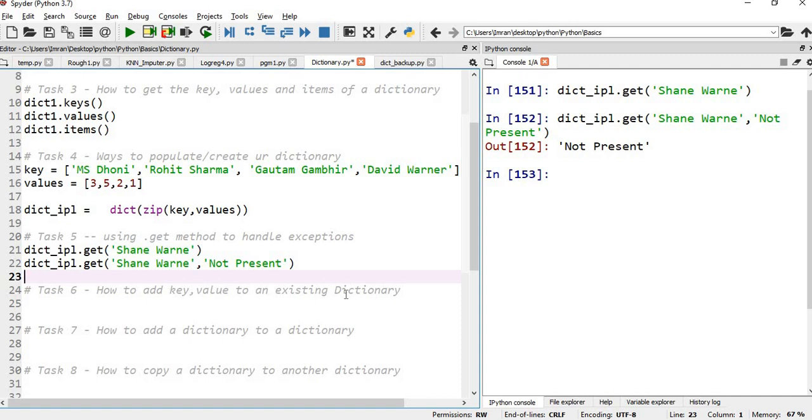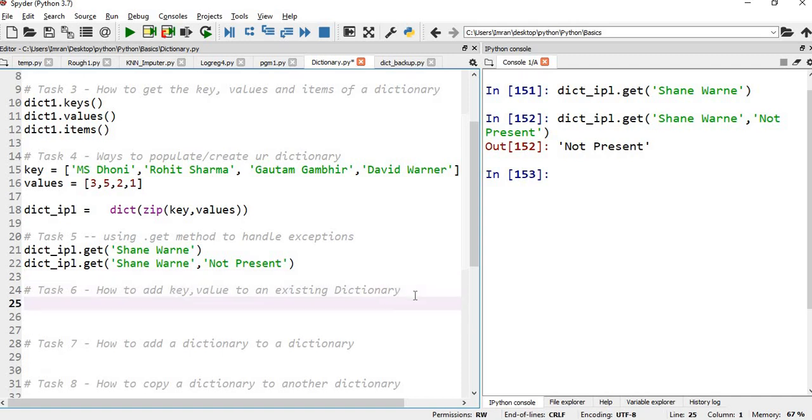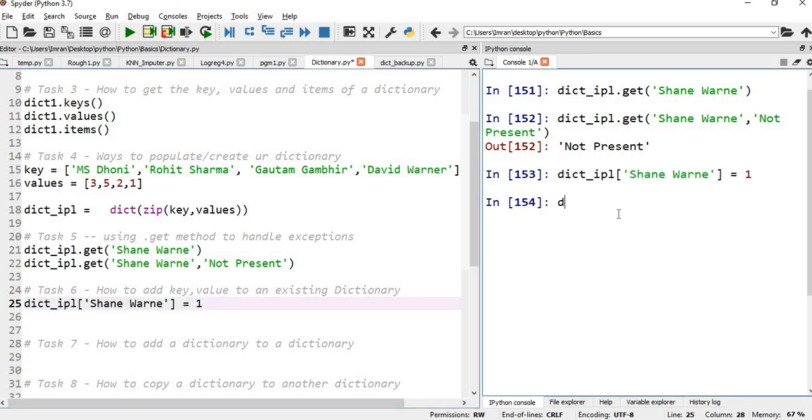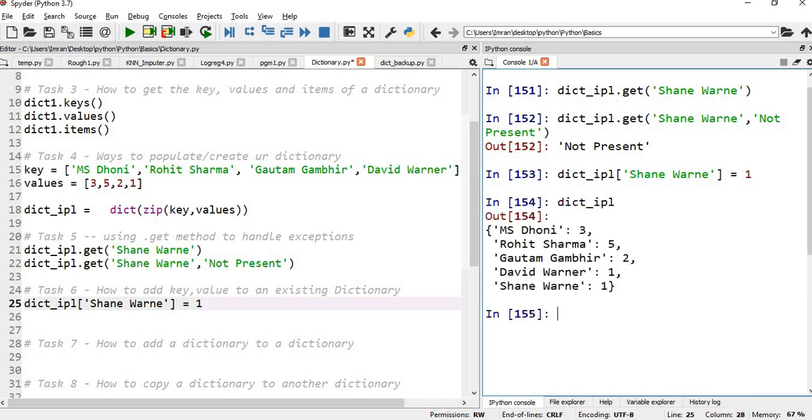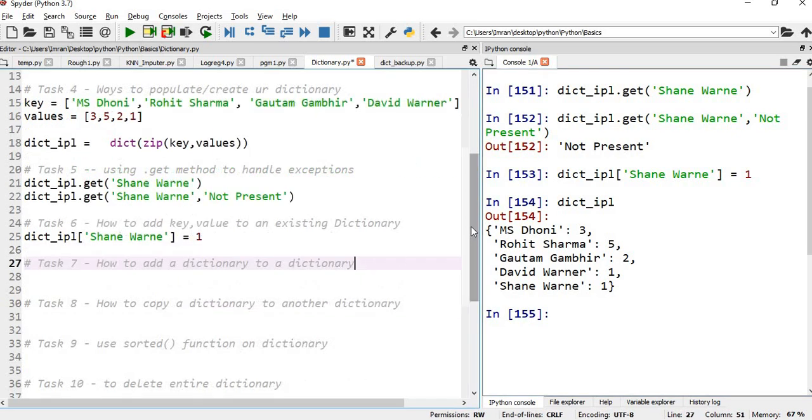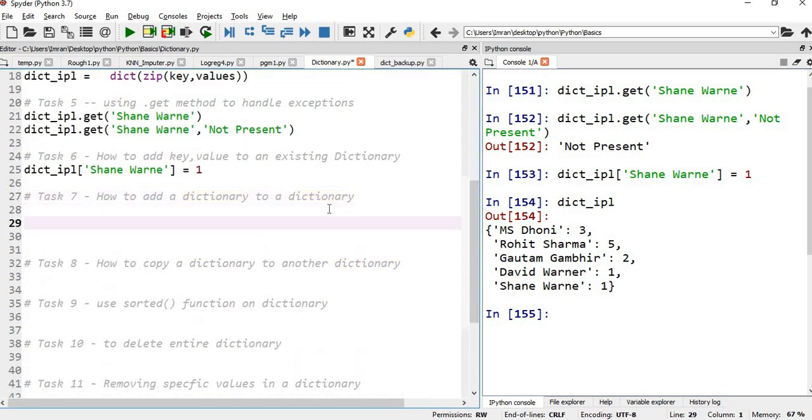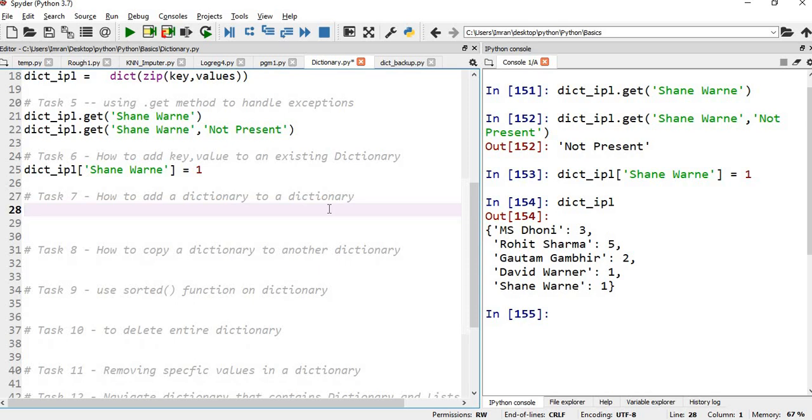How to add key values to an existing dictionary? In that case, I'll say dictionary IPL, Shane Warne, which is equal to 1. We'll execute this. Now, if you see here, Shane Warne is added at the bottom. There is one more way you can add a dictionary to a dictionary. Suppose you remember 2009, when Adam Gilchrist was the captain, he won the IPL, but his name is also not present in this dictionary.